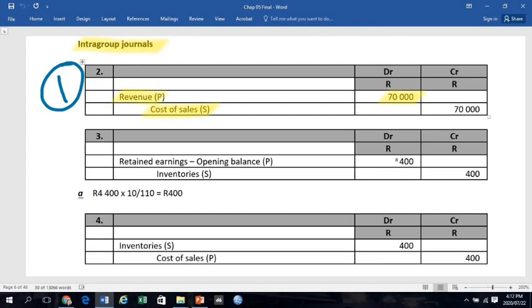This journal entry is necessary regardless of whether there's any inventory still on hand and any resultant unrealized profit. This first journal gives effect to the elimination of the total sales and total purchases in the group in the current financial reporting period.